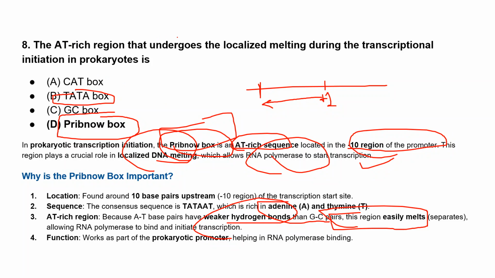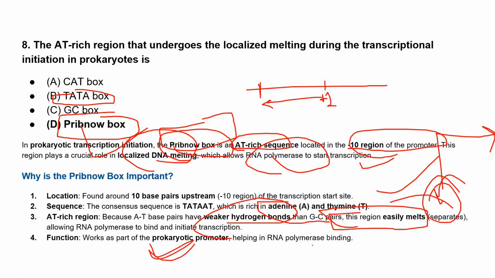Even in eukaryotes, AT-rich regions are present, but there we call it the TATA box, and in prokaryotes we call it the Pribnow box. So this region easily melts and separates, so that the RNA polymerase will come and bind and initiate the transcription process. And its function is that it works as a prokaryotic promoter, helping in RNA polymerase binding. This RNA polymerase then binds and synthesizes the nucleotides.